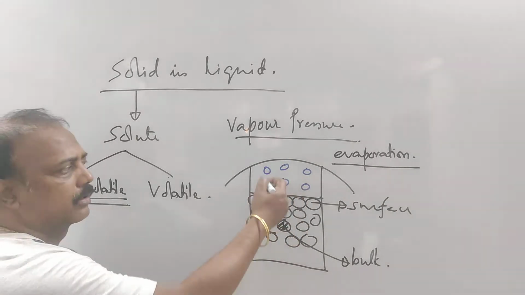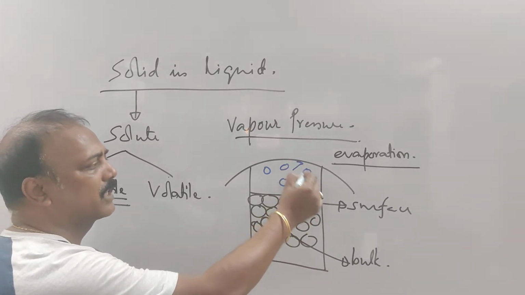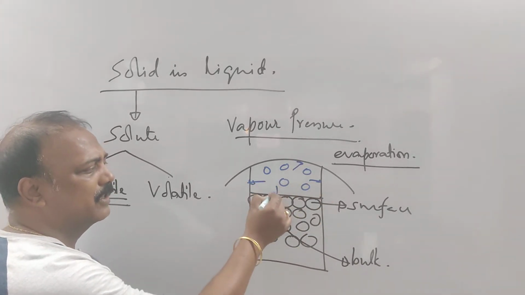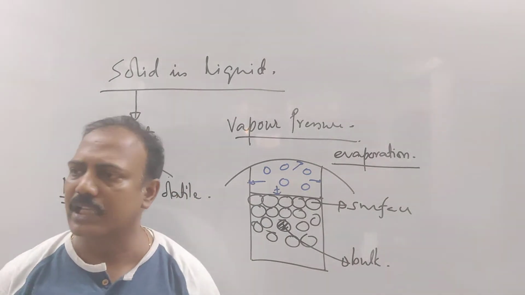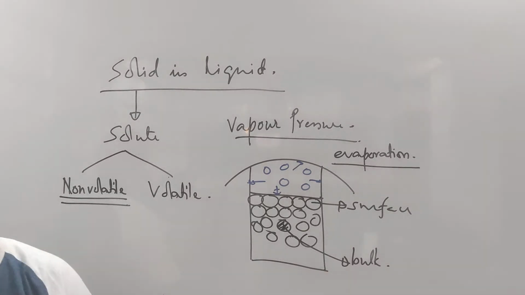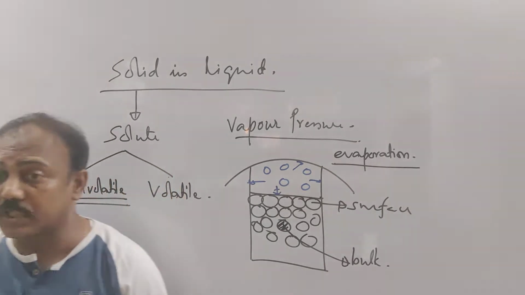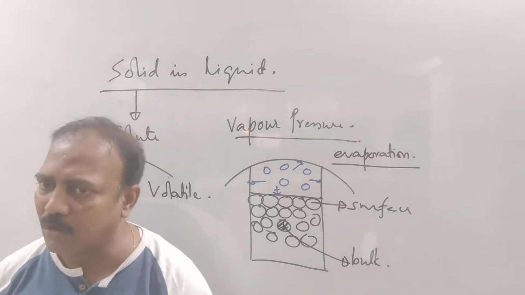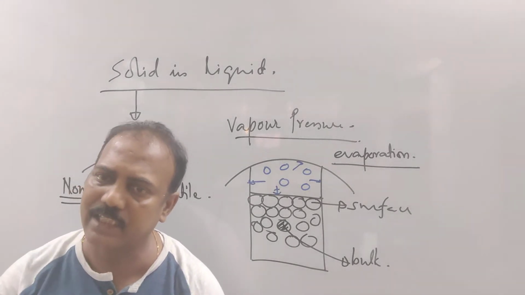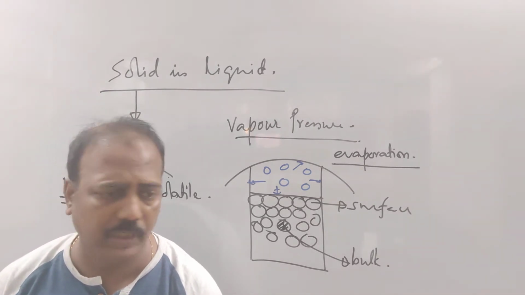Now, these evaporated molecules are responsible for exerting pressure. Yes, these molecules are exerting the pressure. This pressure is called the vapor pressure. That is what is known as the vapor pressure. So what is vapor pressure? It's the pressure exerted by the vaporized molecules of any liquid at any temperature. Is it clear? Okay, fine.